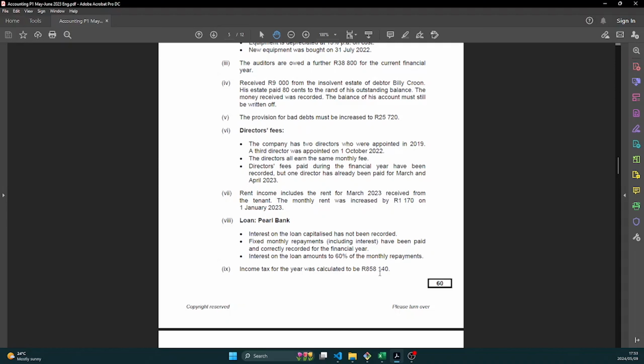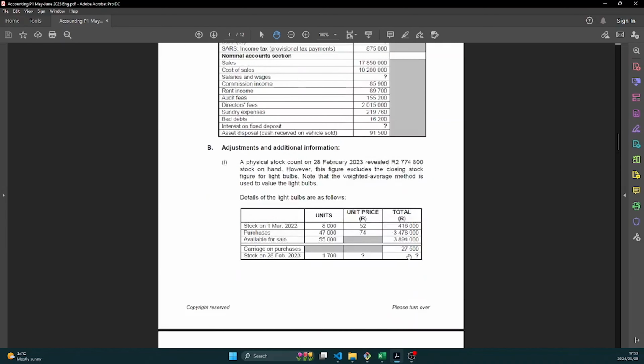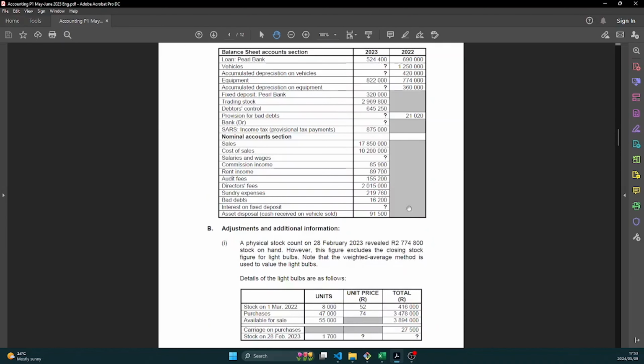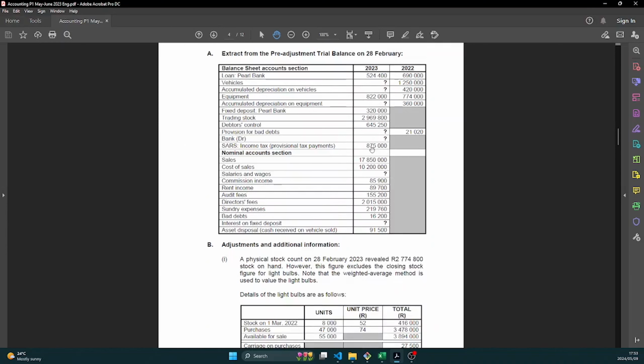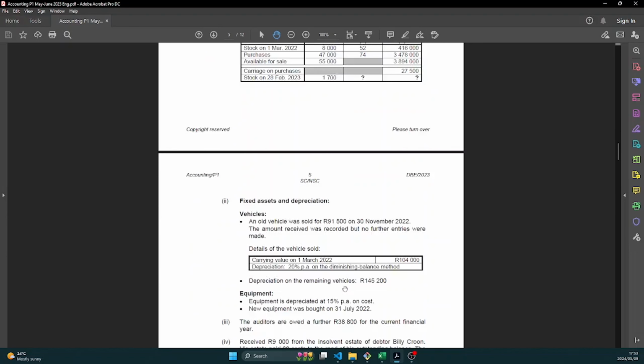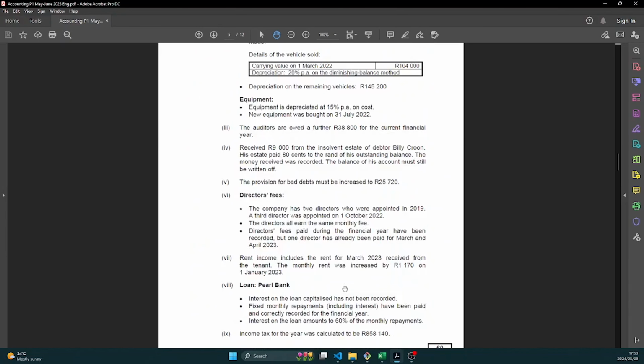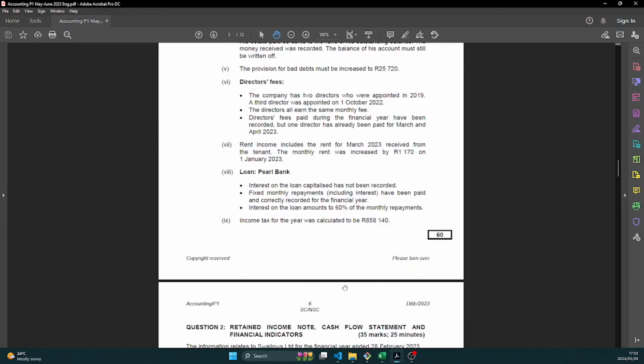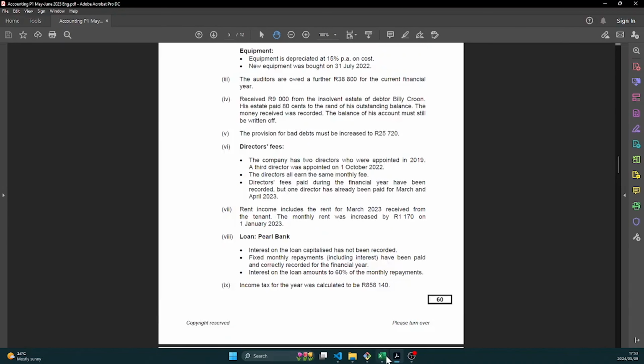So again, if you were doing your statement of financial position, that amount between this one, the one that we paid, the difference would be the amount that SARS owes us, and we would include it in our trade and other receivables, right?